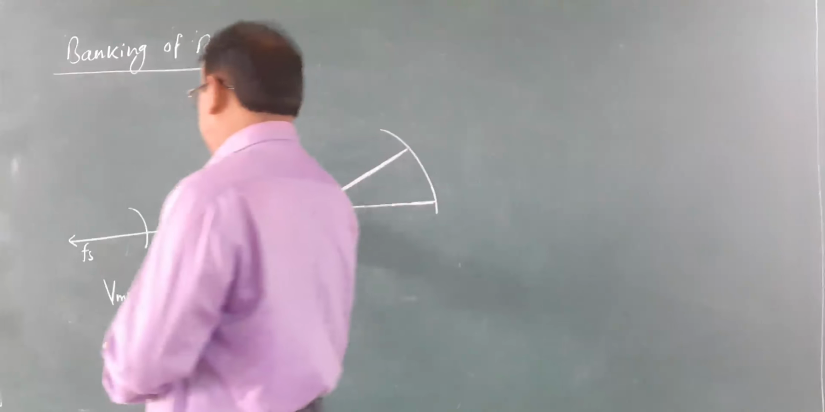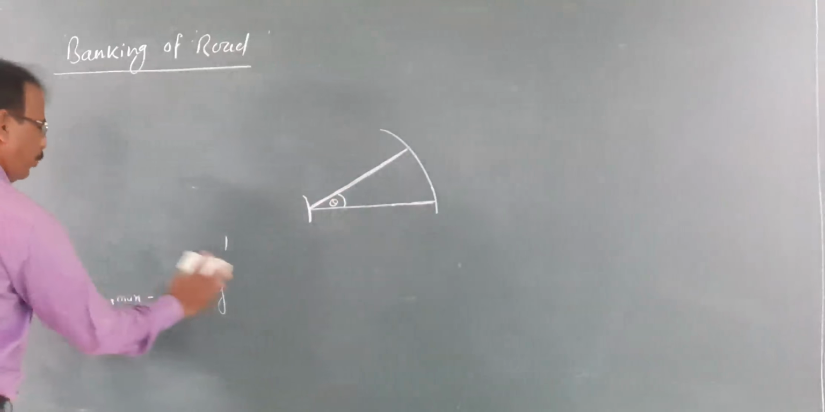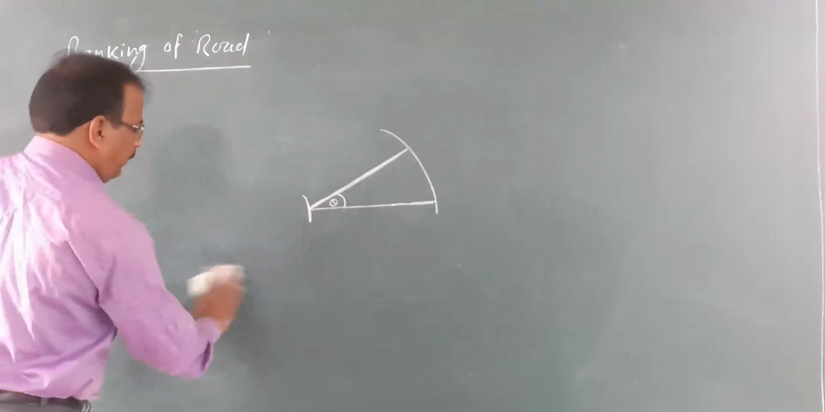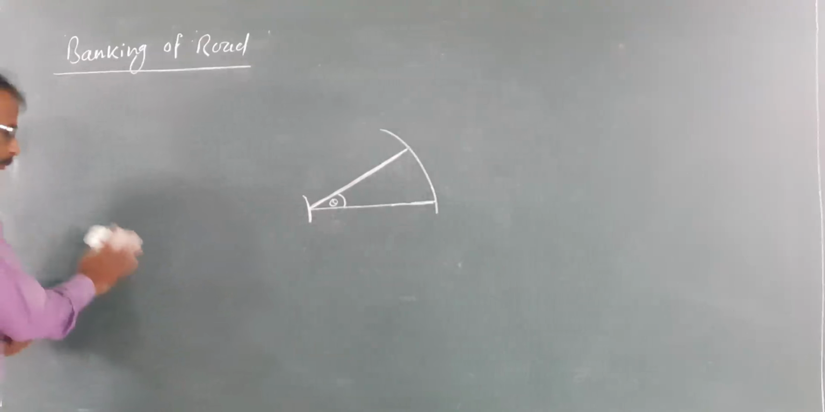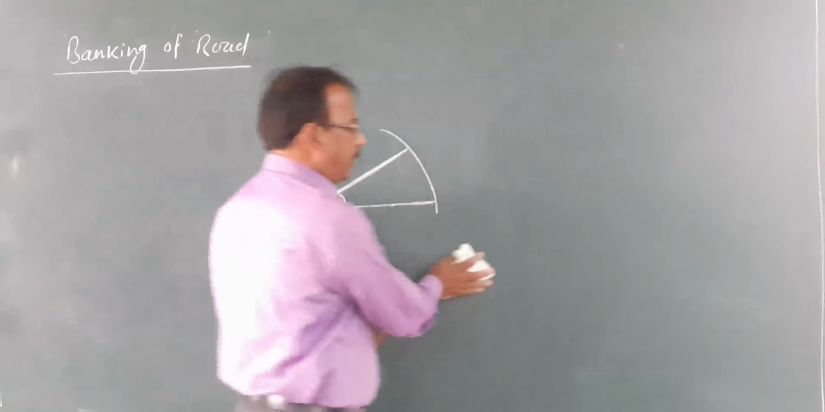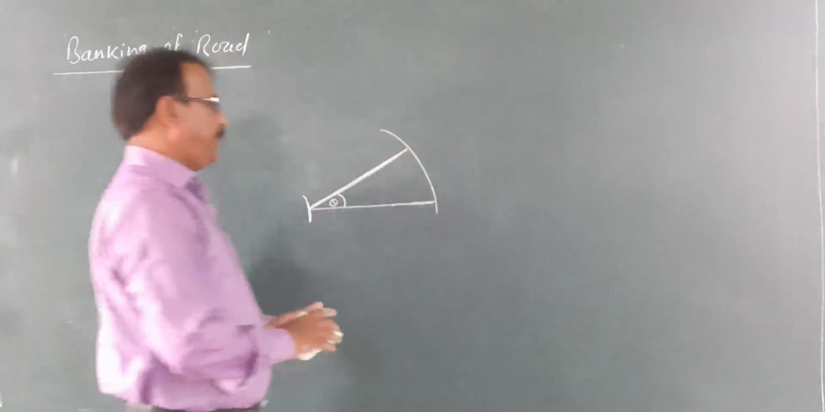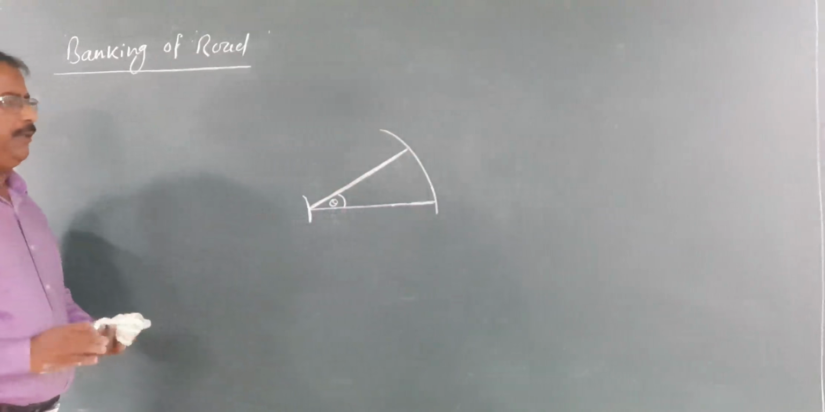Now, what is the benefit of this banking of the road? You will see while deriving the expression for the maximum speed limit.